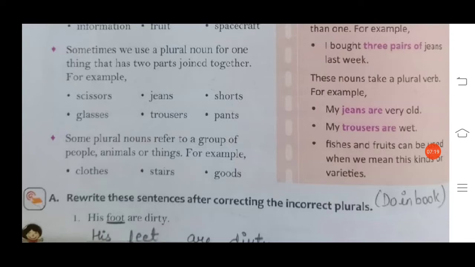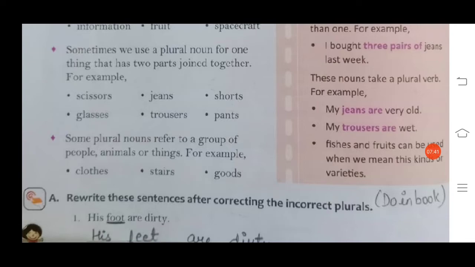Okay, jeans, shorts, glasses, trousers, pants. In these, two parts are joined together to make a single thing. Yes, so we use a plural noun for one thing that has two parts joined together.